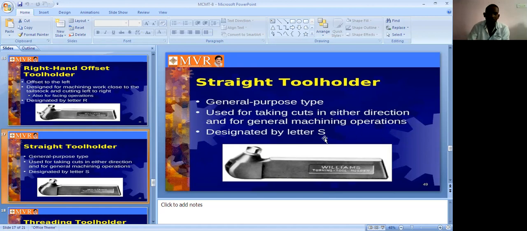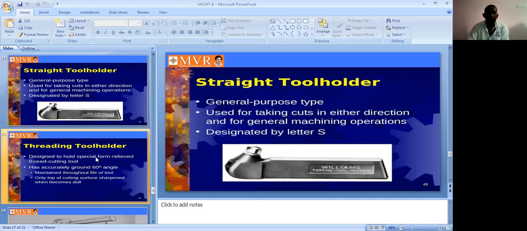This is a block diagram of the straight tool holder. See here, it is designated by the letter S1. These are turning tool holders. See here, this is the straight tool holder.